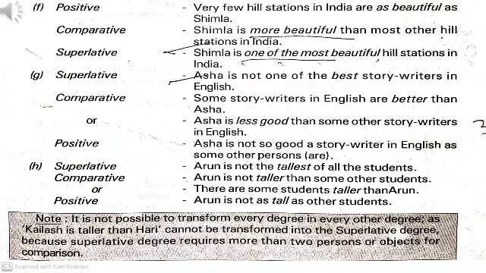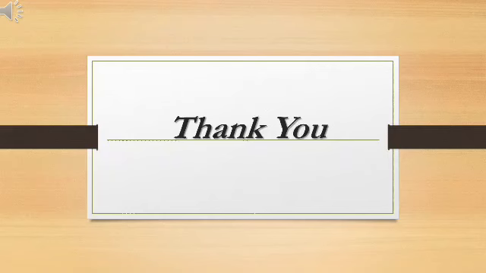For example, Kailash is taller than Hari. For this sentence, we cannot use superlative degree, because here comparison of only 2 persons is given, and superlative is used for comparison of more than 2 persons or things.